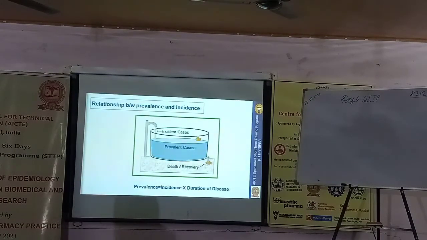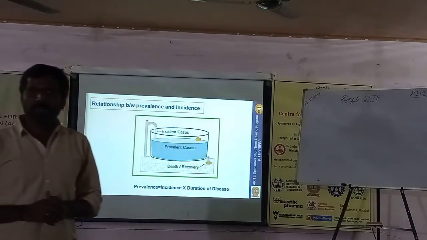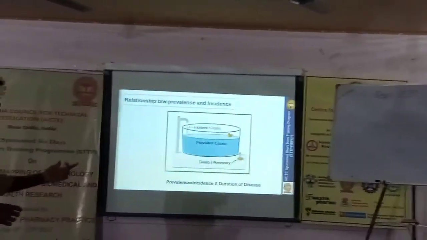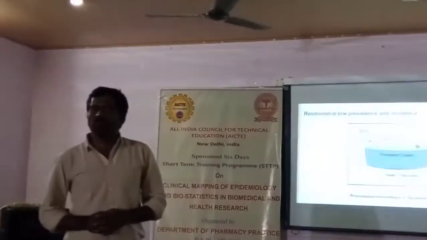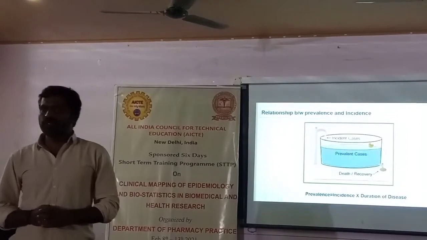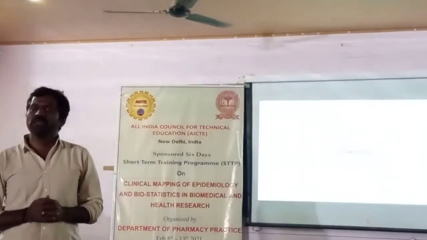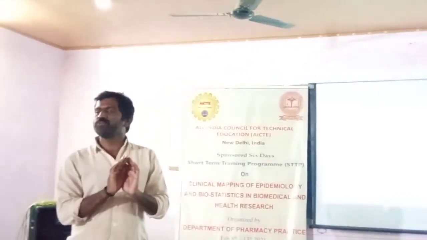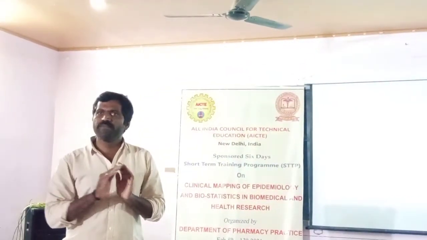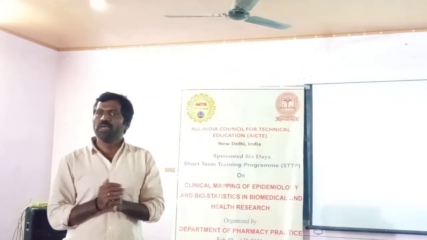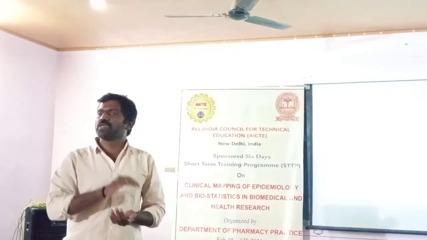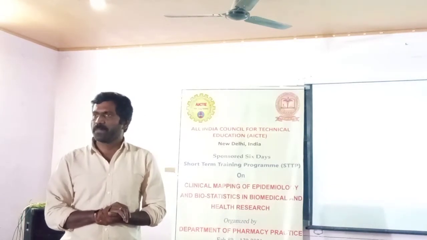What's the relationship between prevalence and incidence? That can be expressed by a formula: prevalence is equal to incidence times disease duration. Means prevalence is directly proportional to incidence. If new cases are increasing, automatically the prevalence will also increase.